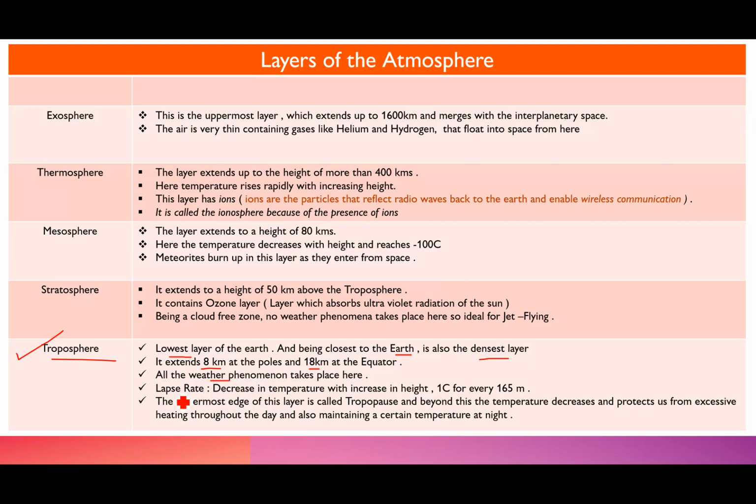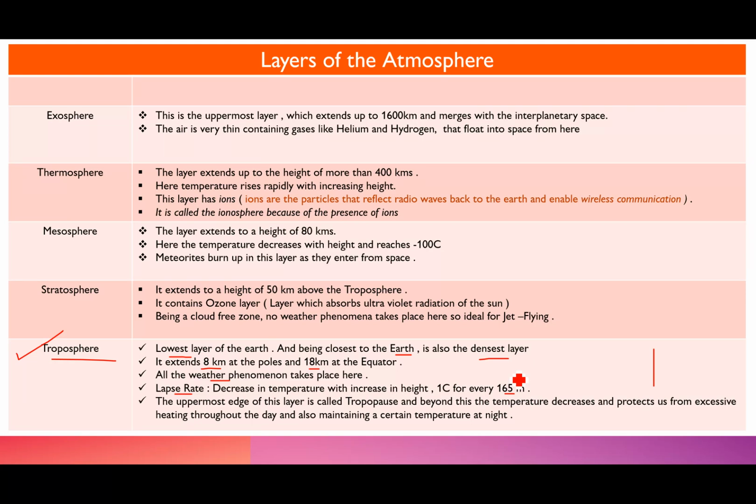Now, the next important concept is the lapse rate. Now, what is the lapse rate? Lapse rate is, as you go up, the temperature decreases. Right? So as you go up with the increase in height, there is a decrease in temperature. For every 165 meters, there is a decrease in temperature of 1 degree centigrade. Always remember, decrease in temperature means it gets colder. If you use heat as an easy term for temperature, then when I say decrease in temperature, that means there is less heat, that means colder.